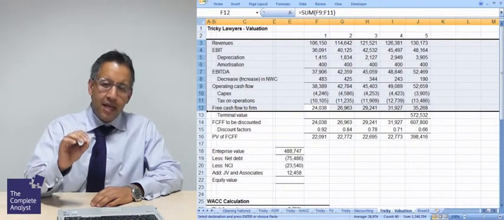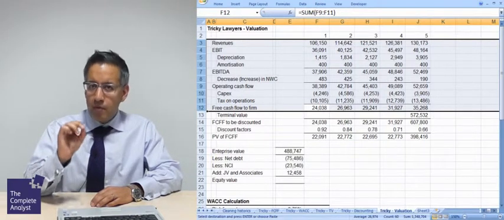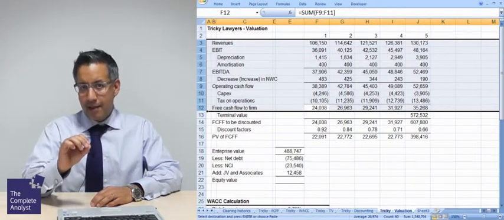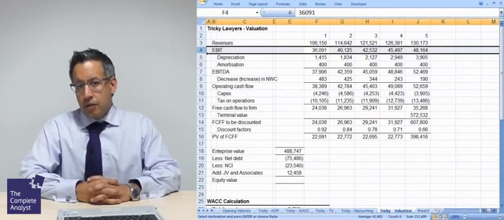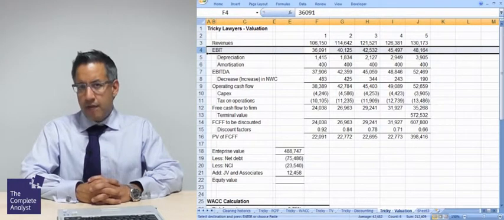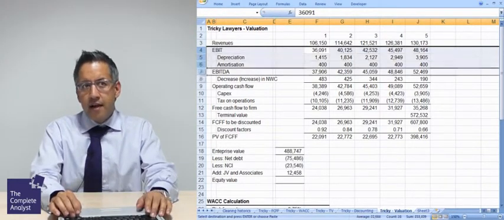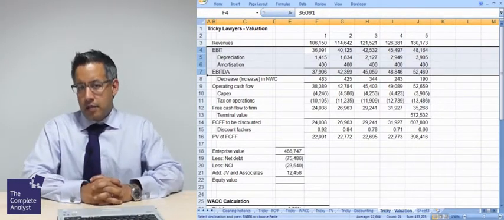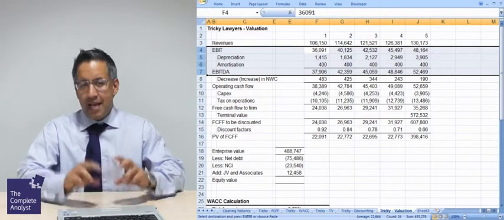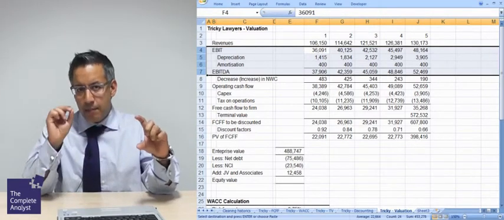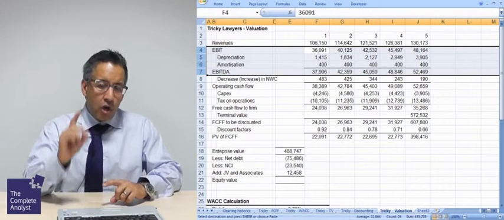But most importantly is that 40% is normally brought in below the EBIT line. And if it's below the EBIT line, what that means is your EBIT number does not capture the value of joint ventures and associates. Therefore, your EBITDA doesn't capture the value of joint ventures and associates. Because these joint ventures and associates are equity accounted, i.e. in one single line we take in the proportion that we own, they're not consolidated.